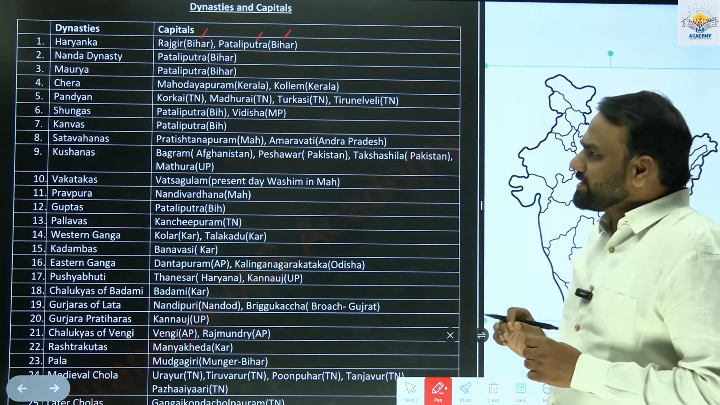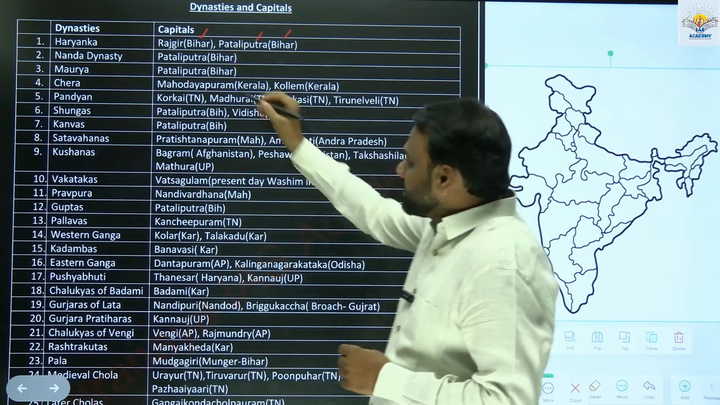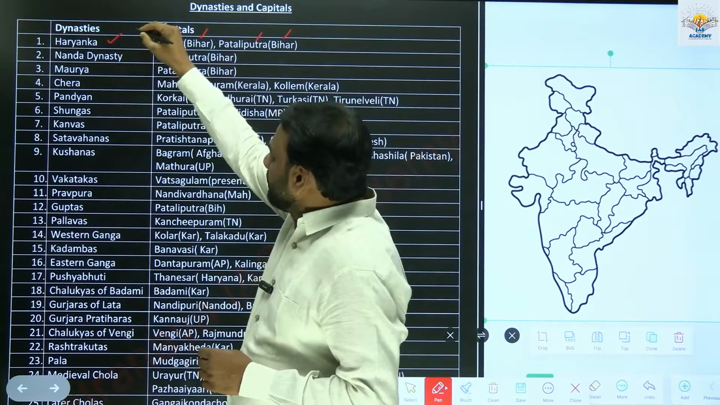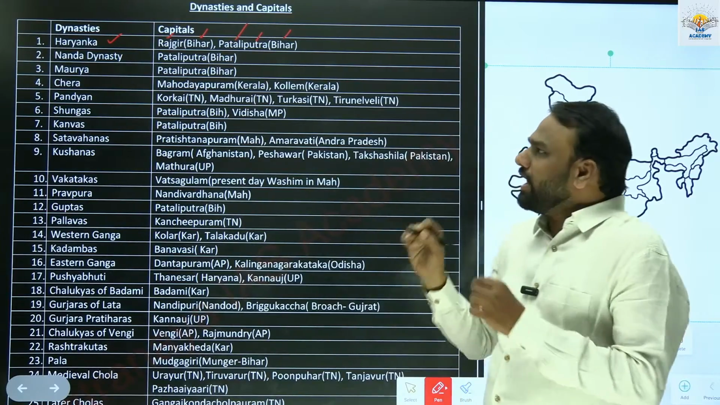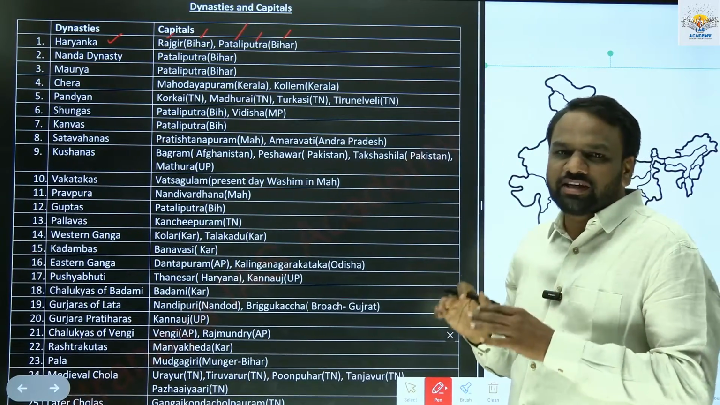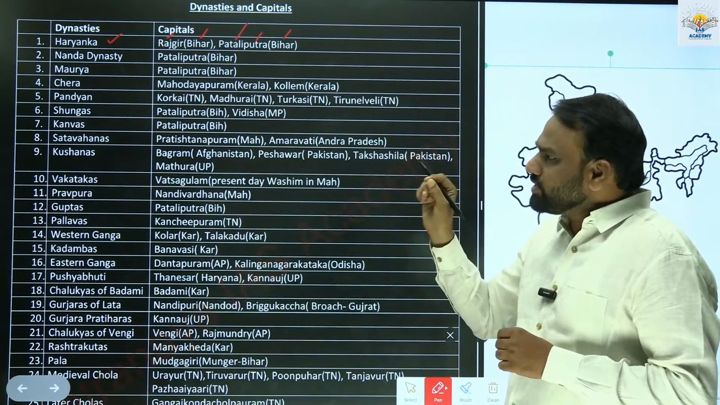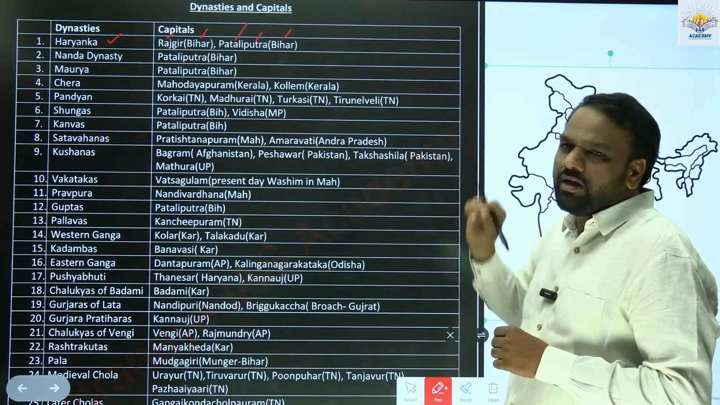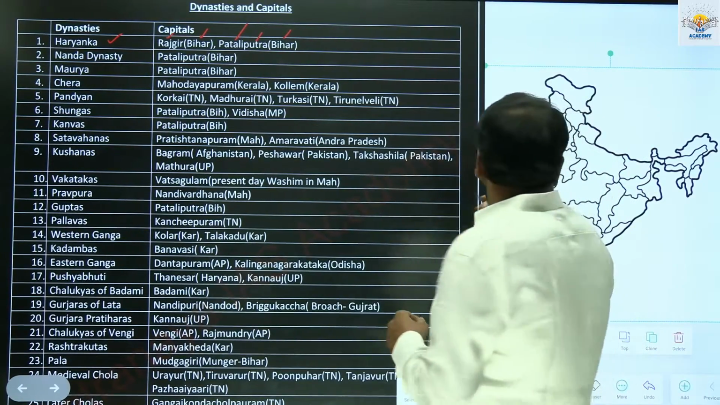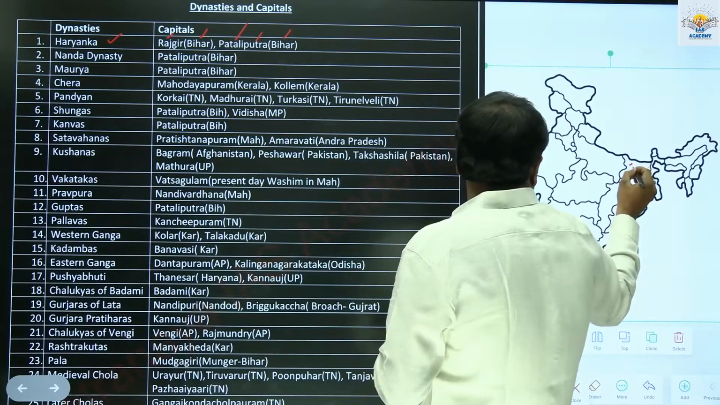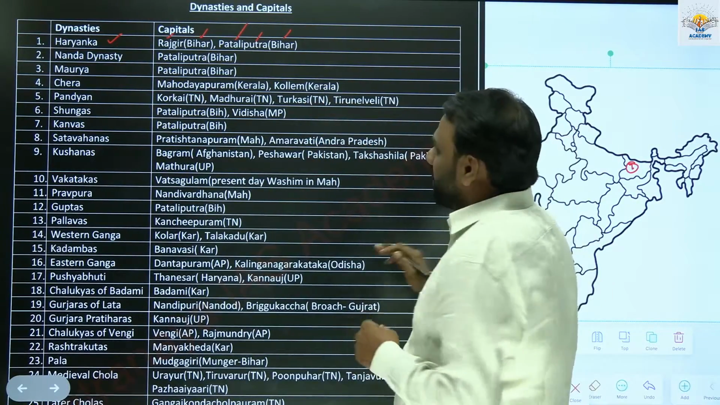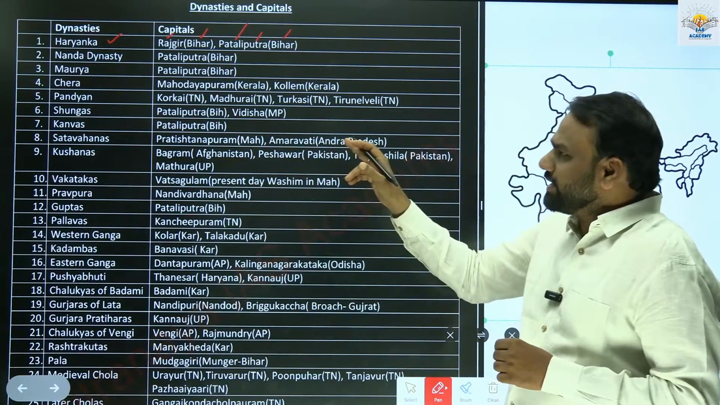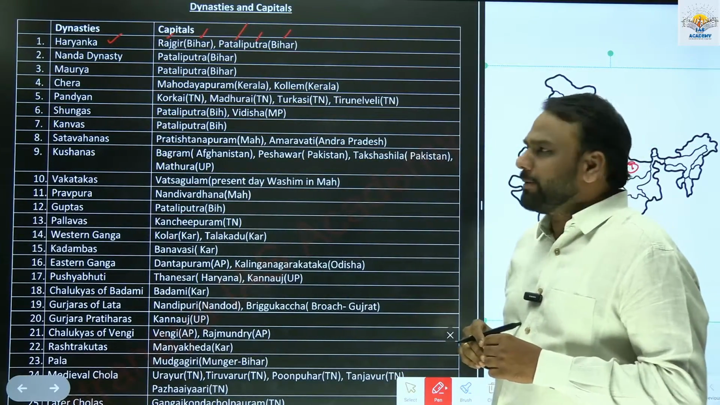An important dynasty, the Haryanka dynasty, had its capital at Rajgir and also at Pataliputra. Both Rajgir and Pataliputra are located in the modern state of Bihar. Also, I will urge you to locate all these places on the map. So I'll show you an example: Haryanka, Rajgir and Pataliputra in Bihar. Similarly, I'll urge you to mark all the other dynasties and their respective capitals.